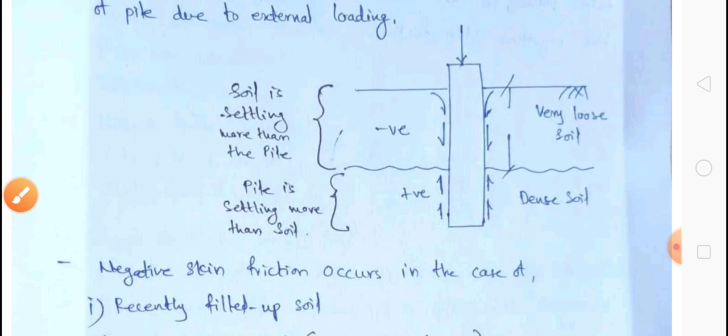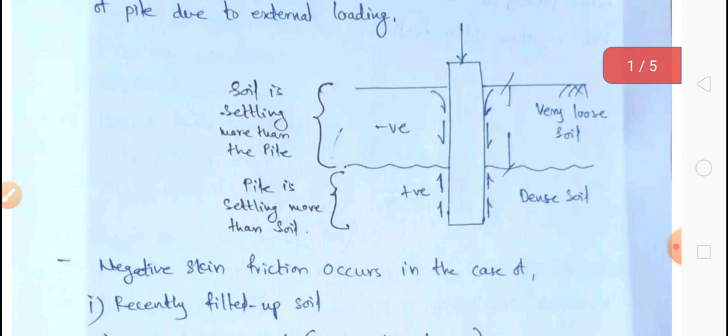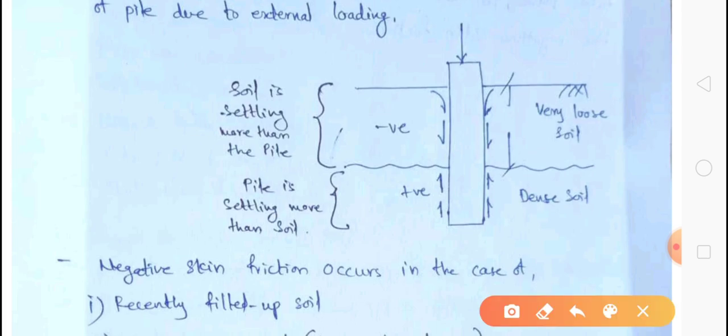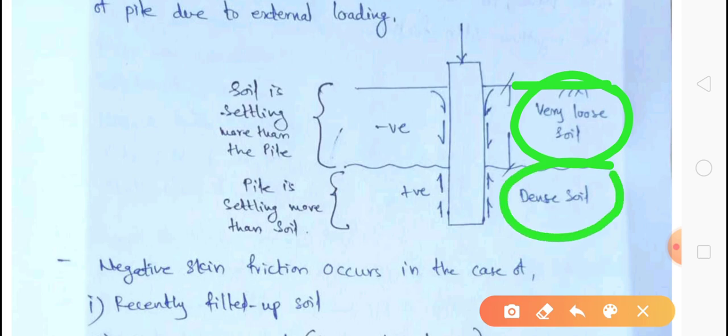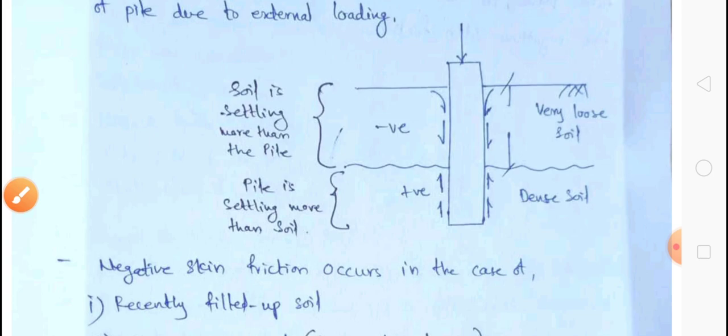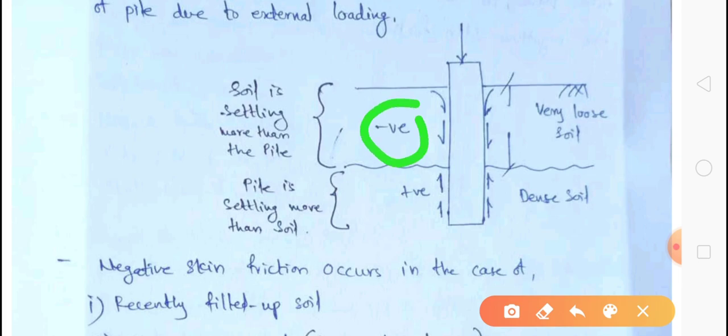What is negative skin friction? Now, below GL, as shown in the diagram, two types of soils are available: very loose soil and dense soil. In the very loose soil there is a negative skin friction.